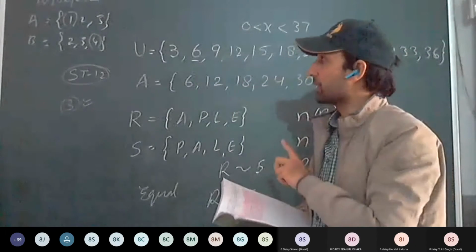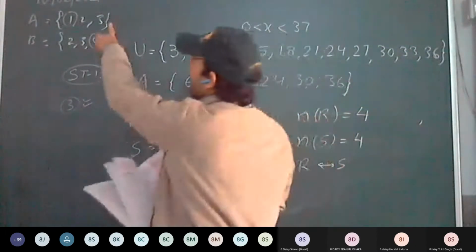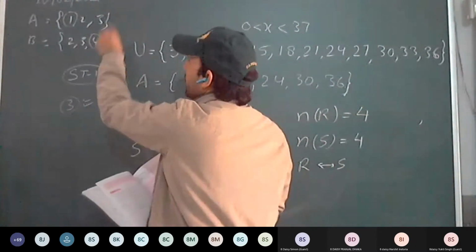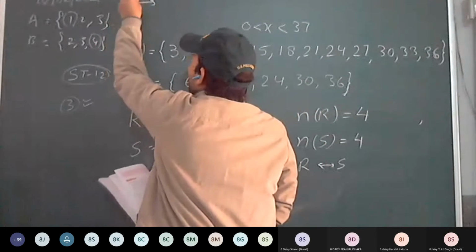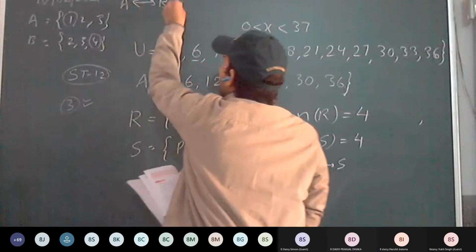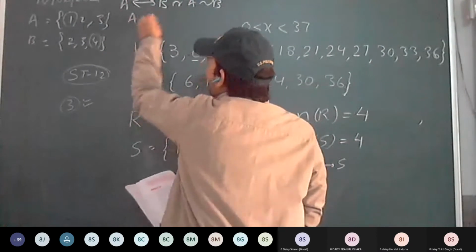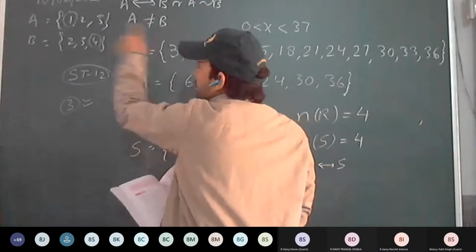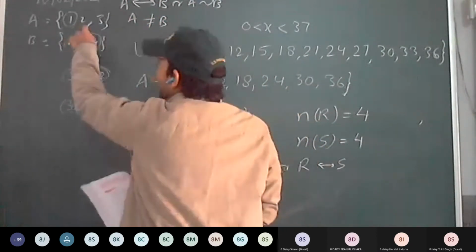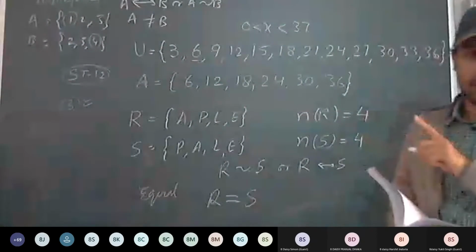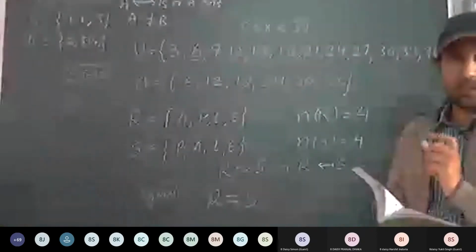Equivalent means the number of elements is the same. So A and B are equivalent sets. But A is not equal to B. They are not equal sets because the elements are not the same. Difference between equal and equivalent set, you understood?